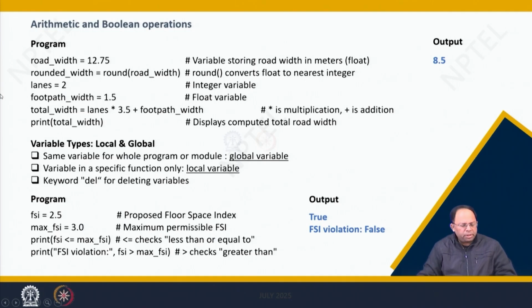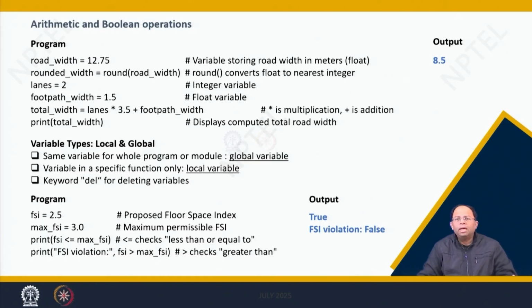Now look into the next program, where we are trying to see if the FSI of a particular building is violated or not. So the FSI is 2.5 for a particular building. We are storing the value 2.5 in the variable FSI, and then the maximum FSI value is 3. Now I am checking if this is exceeded. So how do I do that? Forget the print part first. Just see FSI is less than or equal to max FSI. So this less than or equal to is a Boolean operation.